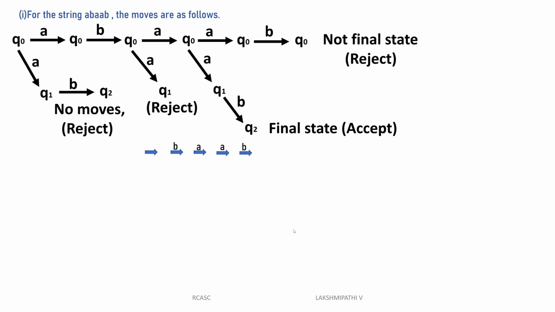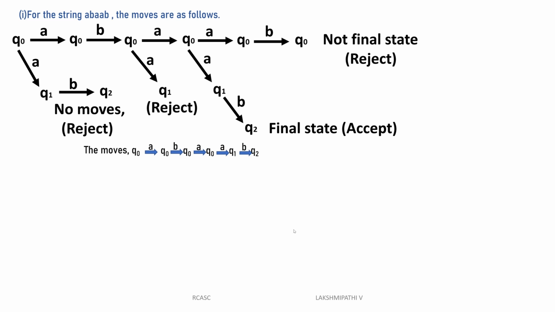Then the path it takes is the moves Q0 of A is Q0, Q0 of B is Q0, then Q0 of A is Q0, Q0 of A is Q1, Q1 of B is Q2, accepted since Q2 is the final state. The machine will accept, but there are three different paths. Then once again it forms three different paths, four paths, but of those, three paths are not accepted, since they do not end in final states. Only one path will be accepted.